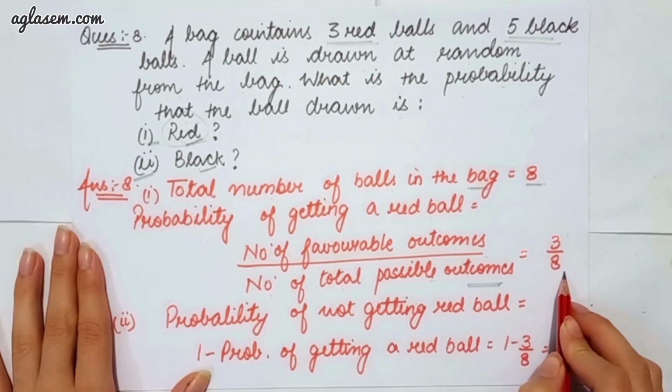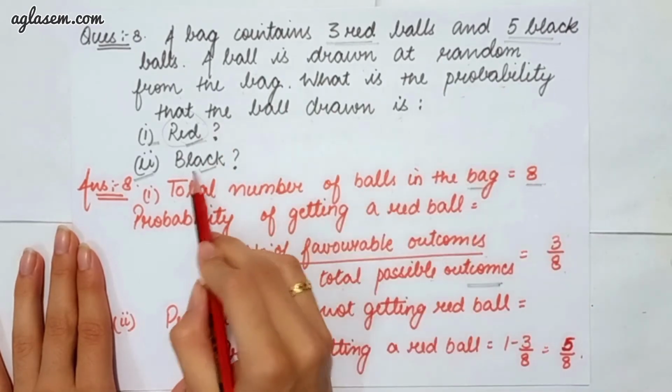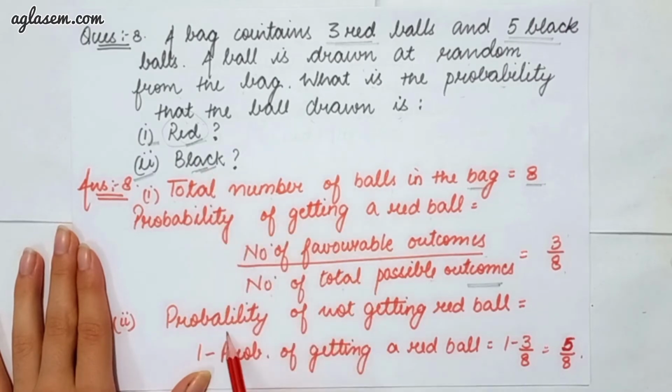Second part says we have to find the probability that the ball drawn is black. So here the probability of not getting a red ball is equal to 1 minus the probability of getting a red ball. That will give you 1 minus 3 upon 8, which is equal to 5 upon 8.